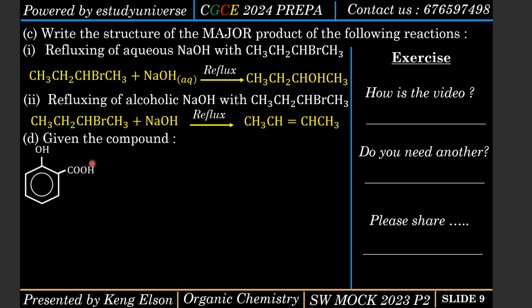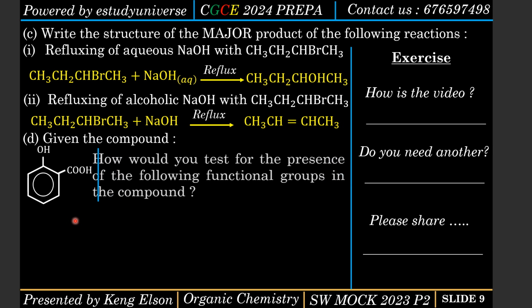Question 2. Given a compound, let me help you name it. What is the name of this compound? The main functional group is which group? That's the first question you should ask yourself. What is the main functional group? Is it OH or is it the carboxylic functional group?